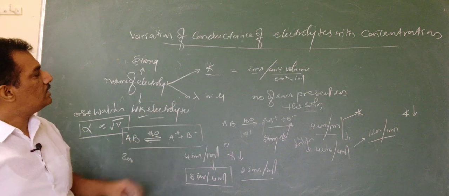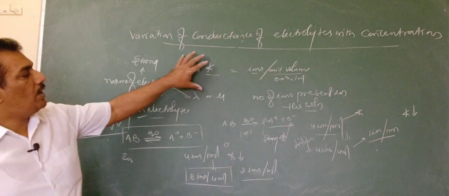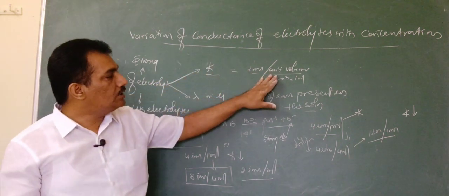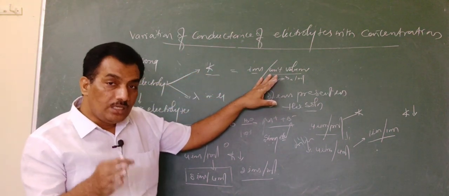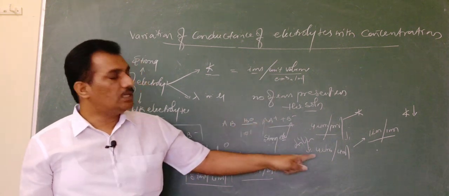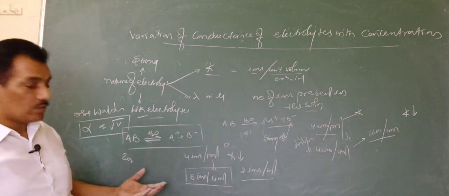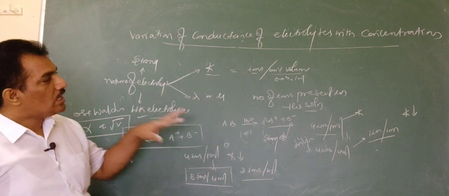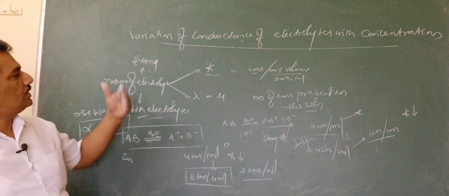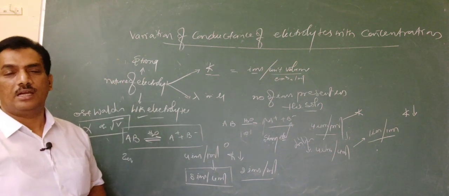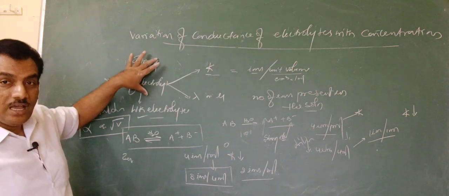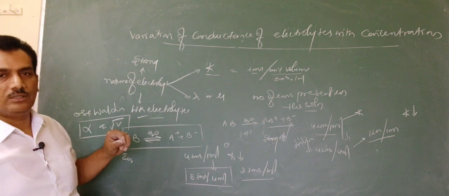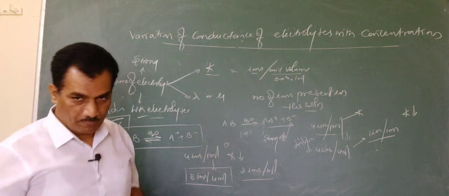So altogether, from the discussion we can conclude that kappa, that is specific conductance, which is only because of the number of ions present in unit volume, will decrease on dilution in both cases, strong electrolyte and weak electrolyte. Clear? And now how dilution will affect the equivalent conductance and molar conductance of both weak as well as strong electrolytes, that we have to discuss. Okay, we will continue that one.